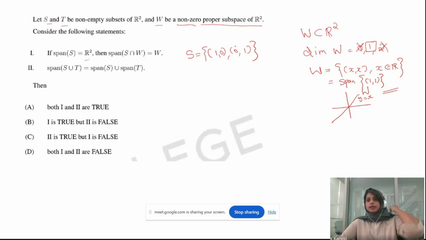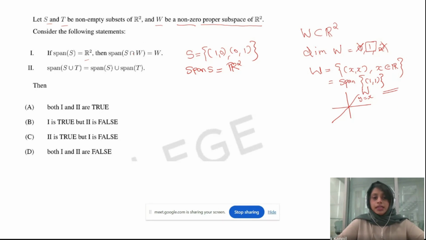Span is the set of all linear combinations of these elements. So the linear combinations of (1, 0) and (0, 1) give the entire R2, right? So S is {(1, 0), (0, 1)}, and the span of S is R2.